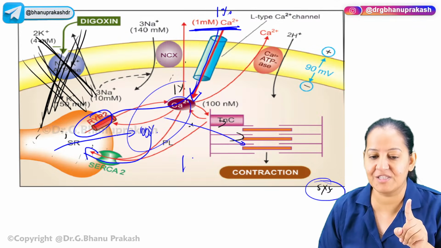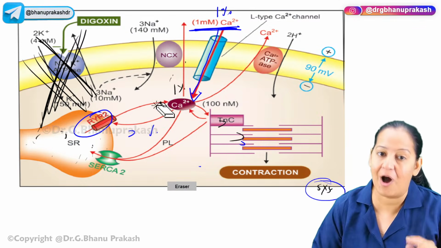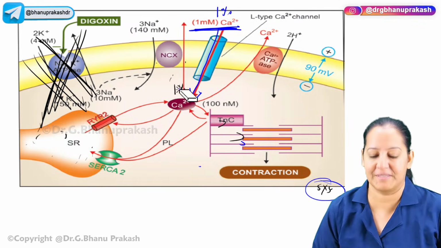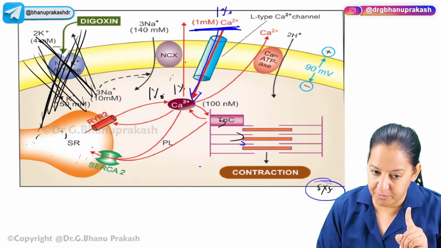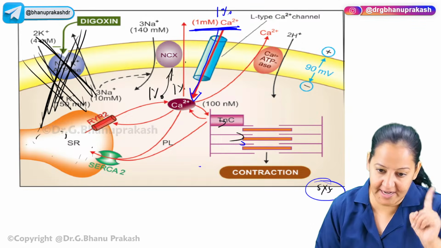But the 1% which is pending here, what will happen to this 1% now? You tell me. What will happen to this 1% calcium? Normally this 1% calcium goes to NCX and asks the NCX, can I go outside?